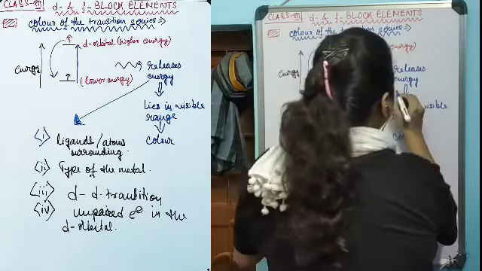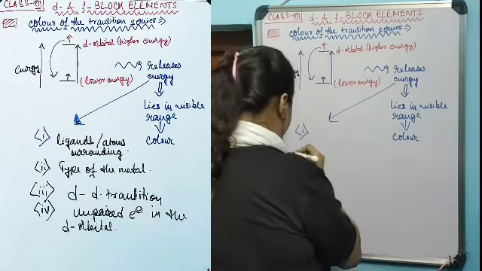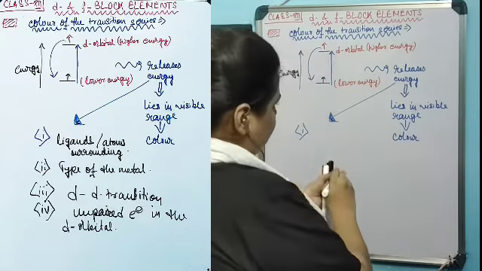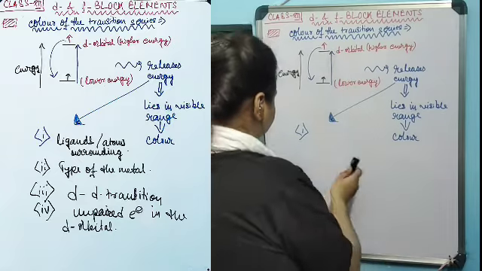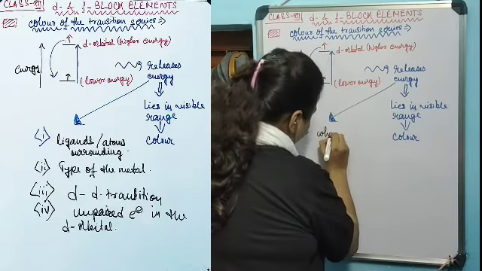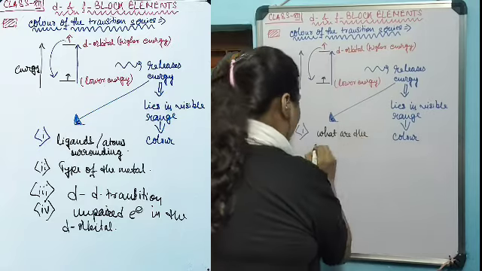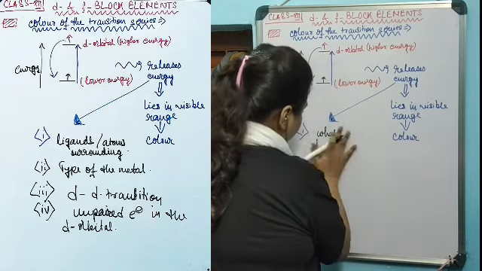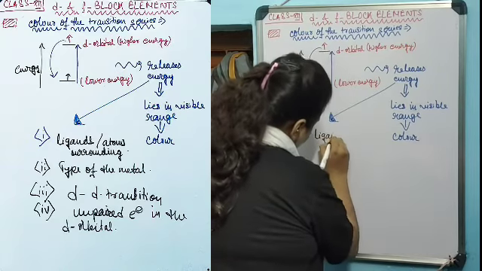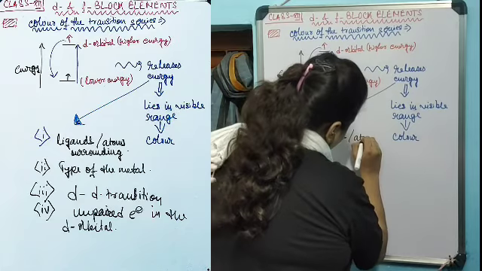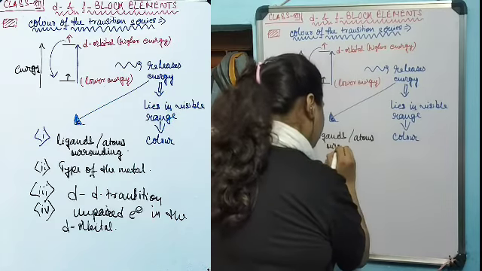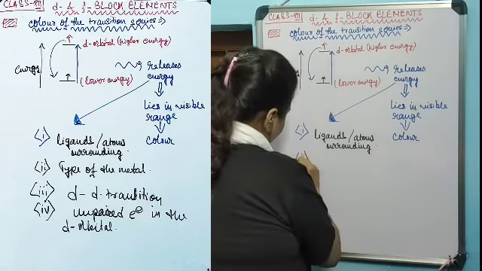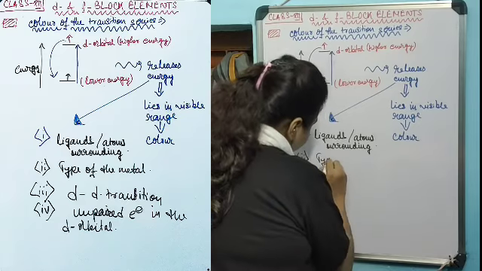The first factor is what the ligands or atoms surrounding the metal are, and the second one is the type of the metal itself.